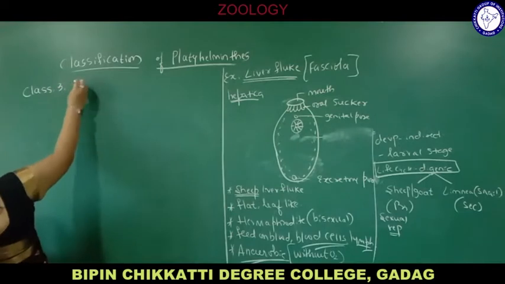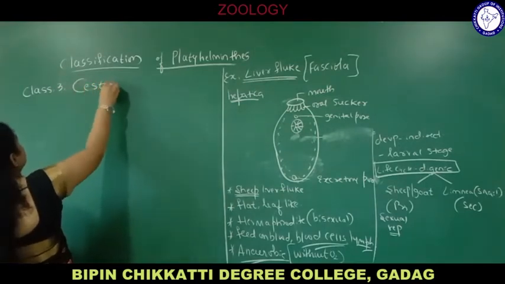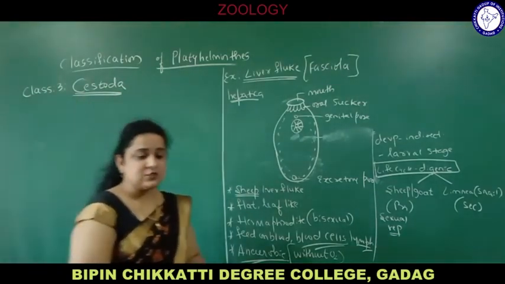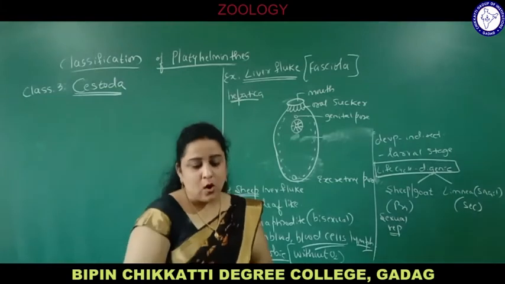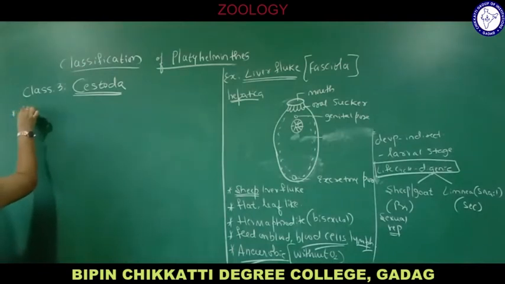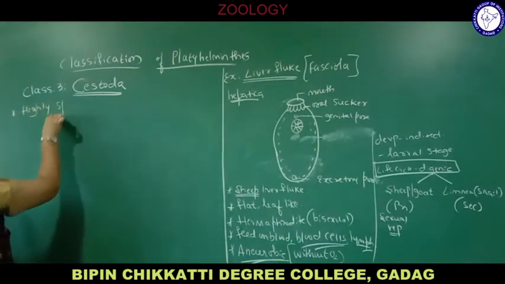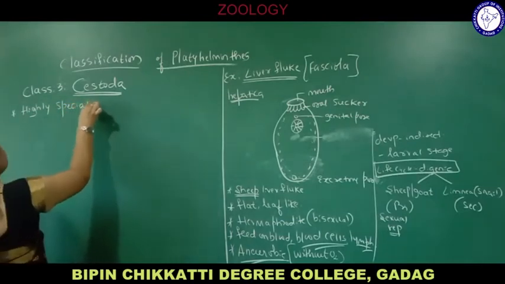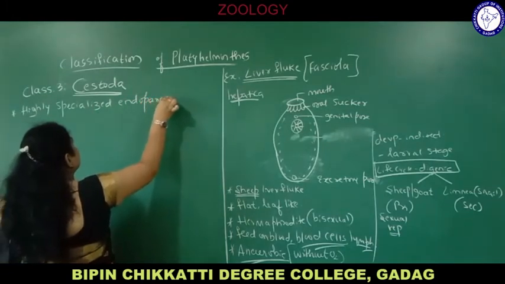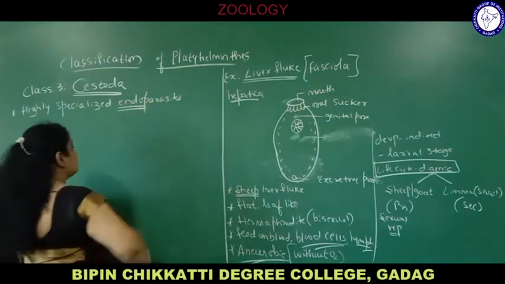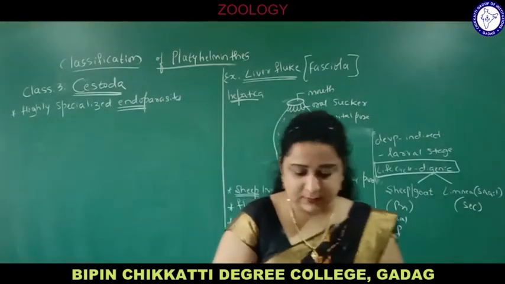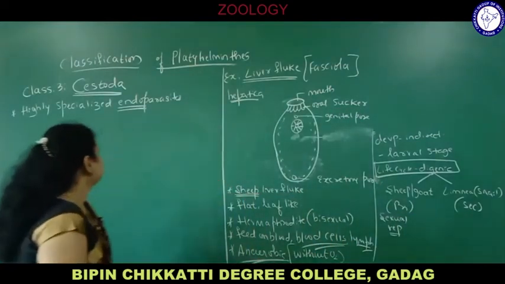Class 3, that is Cestoda. So first class Turbellaria, second class Trematoda, third class is Cestoda. All are highly specialized endoparasites, which means they live inside the body of the host to obtain its nutrition. Third class, that is Cestoda, of vertebrates, commonly called as tapeworms.